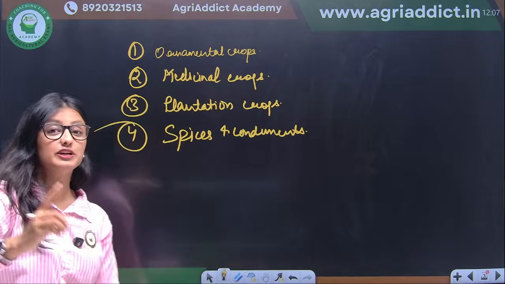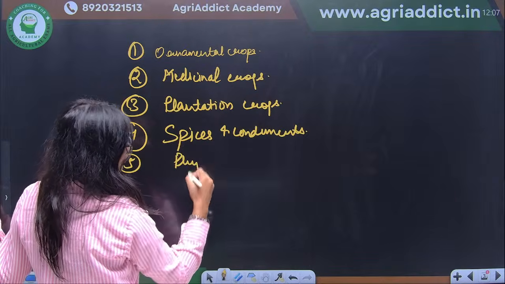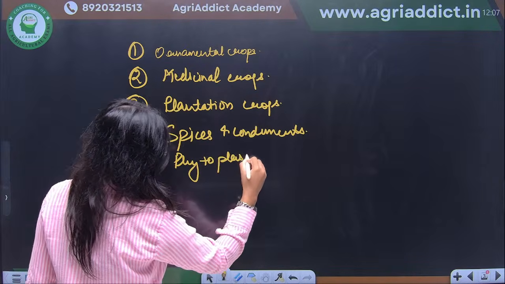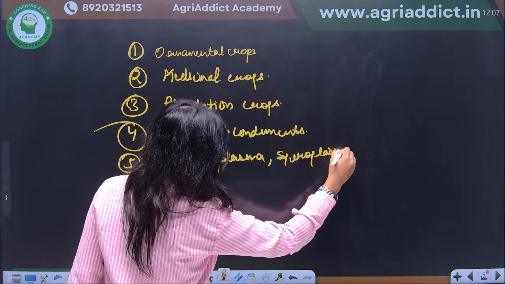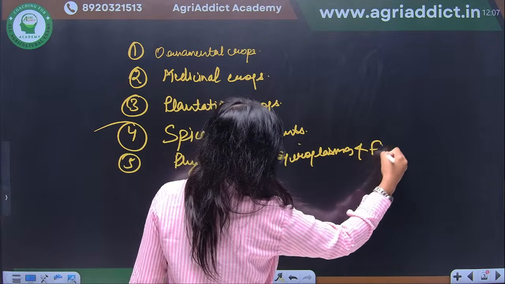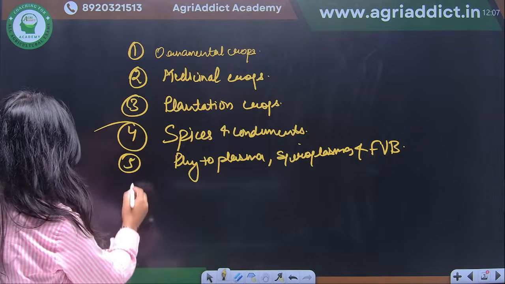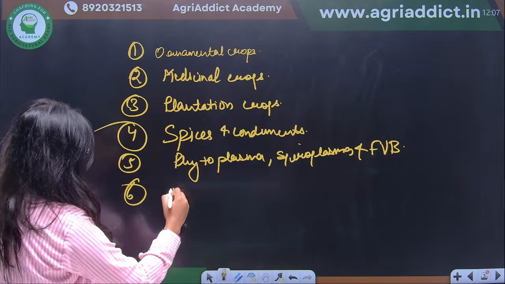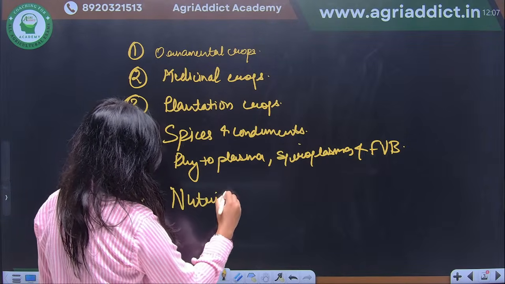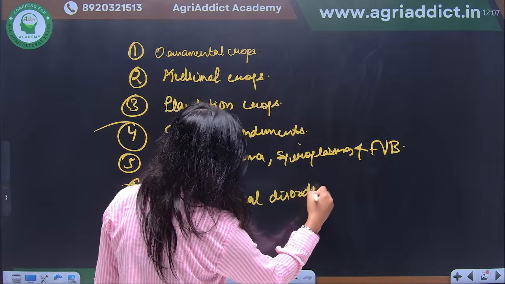After that, we will discuss important disease caused by phytoplasma, spiroplasma, and fastidious vascular bacteria. Again, this is also important. Next, we have what? Nutritional disorders. Okay. Nutritional disorders we will discuss.